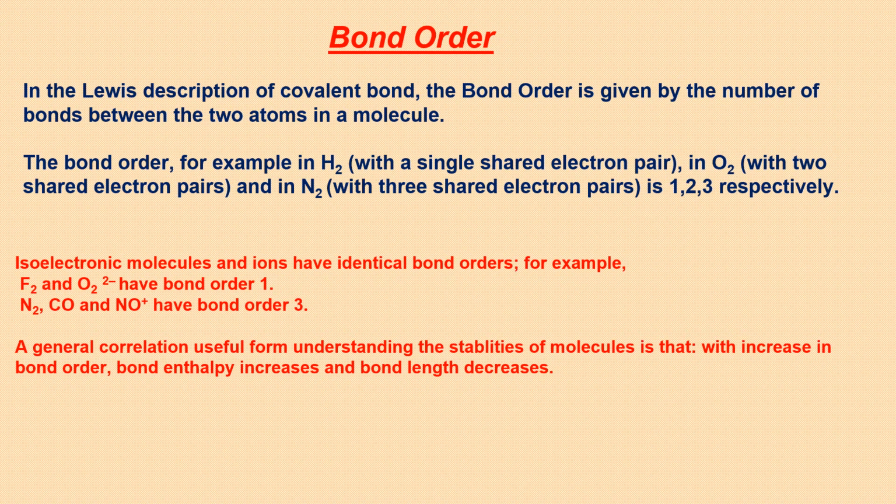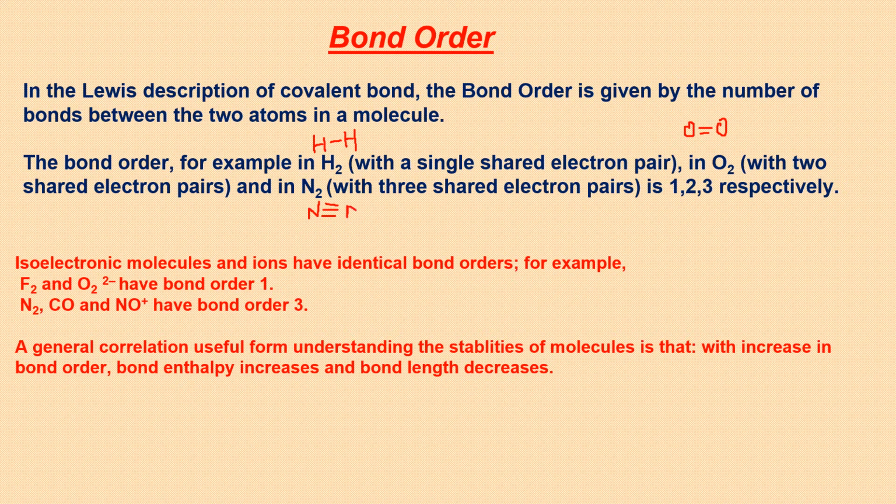Bond order, the next bond parameter. In Lewis' description of a covalent bond, bond order is given by the number of bonds between two atoms. That means if any molecule has a single bond like H and H given here, its bond order will be 1. We will actually calculate it when we do molecular orbital theory. And here oxygen and oxygen have a double bond with each other, so the bond order should be 2. Nitrogen makes a triple bond with the other nitrogen, so the bond order should be 3.